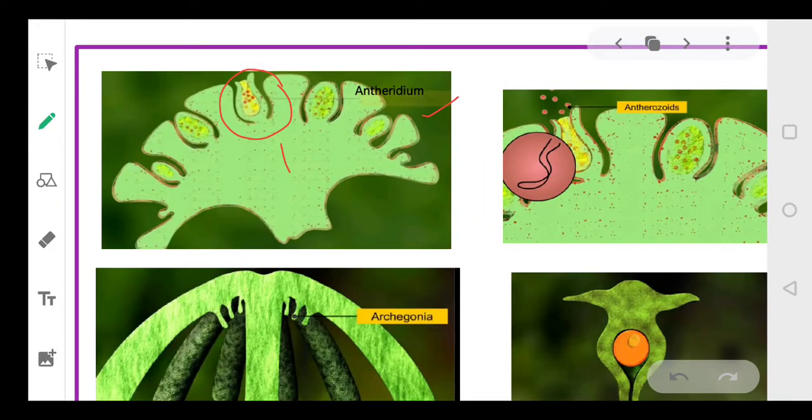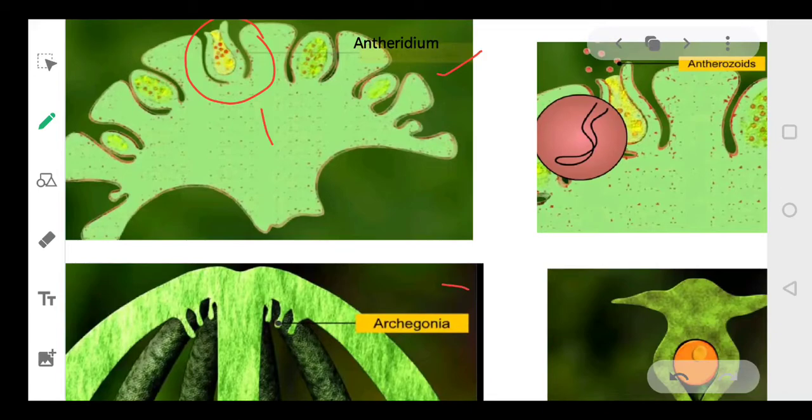And the female sex organ is called archegonium. So the male sex organ is called antheridium, and the female sex organ is called archegonia. The male sex organ, which is called antheridium, produces anthrozoids.